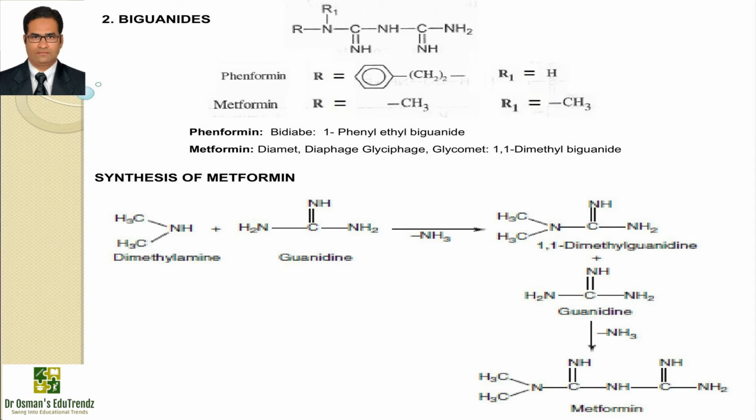Now moving on to the second subclass, that are biguanides. Example, fenformin, metformin. Fenformin is available with the brand name Bidab and IUPAC name 1-phenyl ethyl biguanide. Fenformin is used as an anti-diabetic drug, but it has a potential risk of lactic acidosis. Fenformin binds to AMP activated protein kinase.